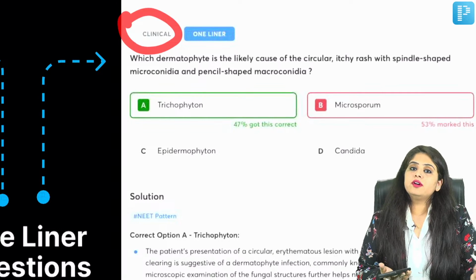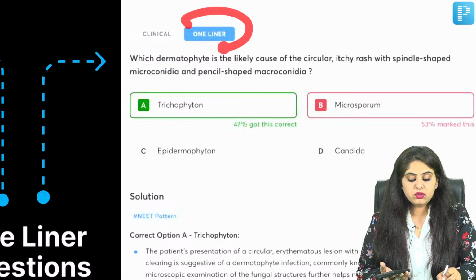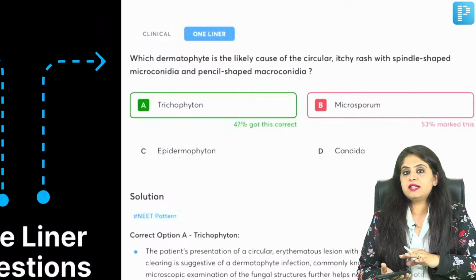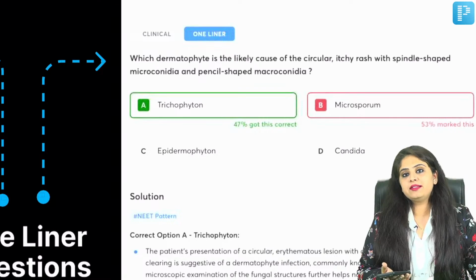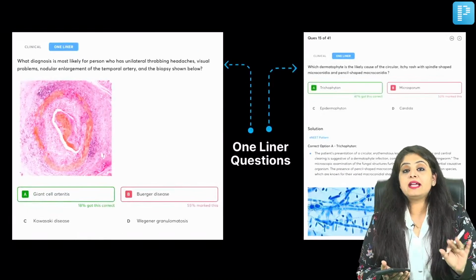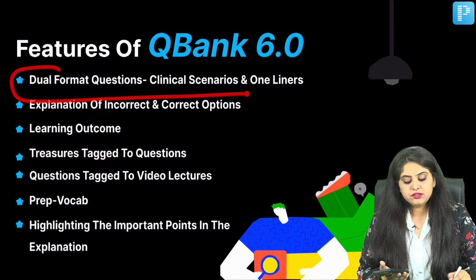You click on the clinical part of the question, you'll get the clinical part, you attempt it, then you click on the one-liner part and you'll get the one-liner part of it. So that happens simultaneously. There is no separate QBank that you have to go into. So that has been applied to each and every question. So that is my first point that needs to be highlighted over here, that there is a dual format.